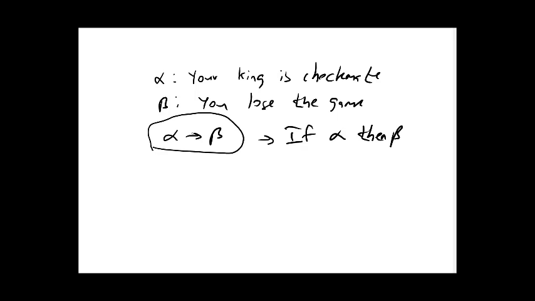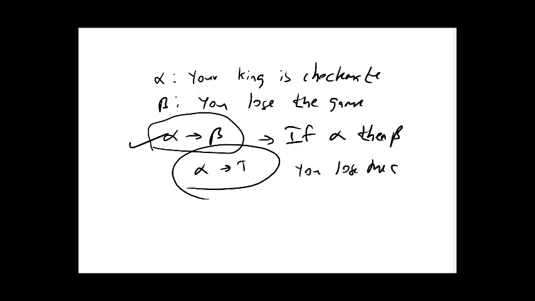Now according to this rule, suppose it is given that alpha is true. It says if your king is checkmate, you lose the game, and it is given your king is checkmate. So we infer that you lose the game. So we infer beta. Alpha implies beta is a rule, and when alpha becomes true, beta can be inferred. We can conclude beta. So this is the modus ponens rule.